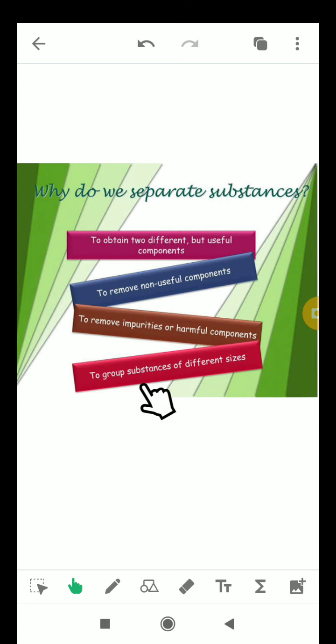Next is to group substances of different sizes. Sometimes it happens that small size and big size are in a combination, like in a mixture. So sometimes we need to separate the big size from the small size. That's why we need the separation of substance in a mixture.